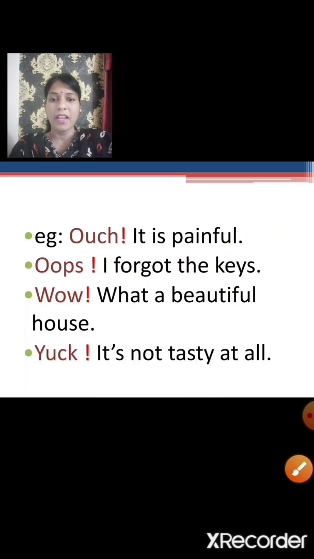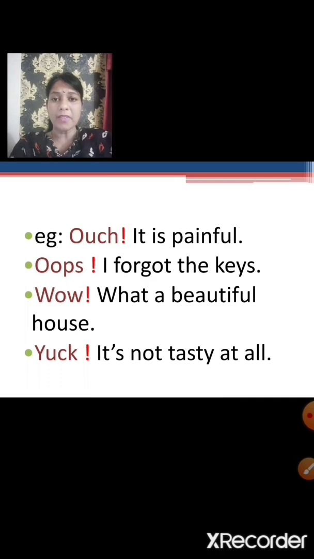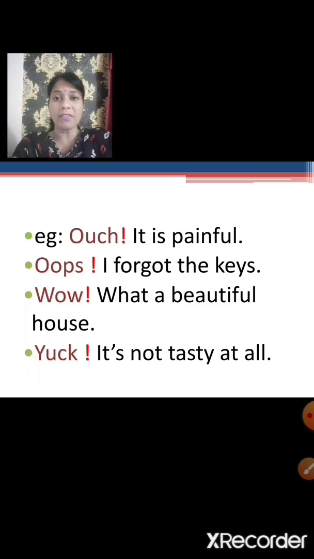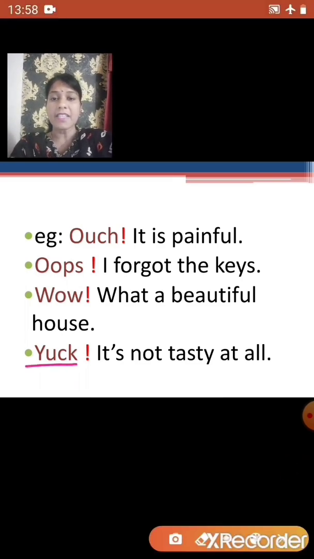The next one, yuck, it's not tasty at all. Suppose you put something in your mouth to eat and you realize the taste is very horrible. So the first response or the first reaction you will give, the first word that will come out of your mouth is yuck, it's not tasty at all. So here yuck is an interjection and we put an exclamation mark after the interjection.